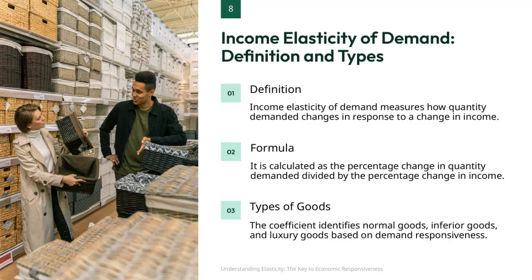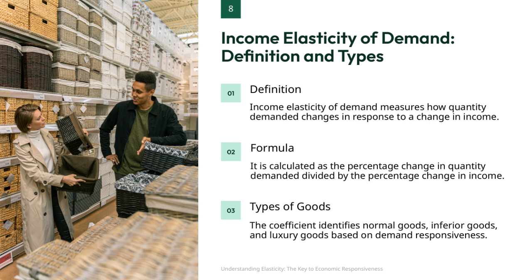Income elasticity of demand tells us how the quantity demanded of a product changes when there is a change in consumer income. Essentially, it measures how sensitive demand is to income fluctuations. To calculate this, we use a simple formula: the percentage change in quantity demanded divided by the percentage change in income. This ratio helps us understand the relationship quantitatively.